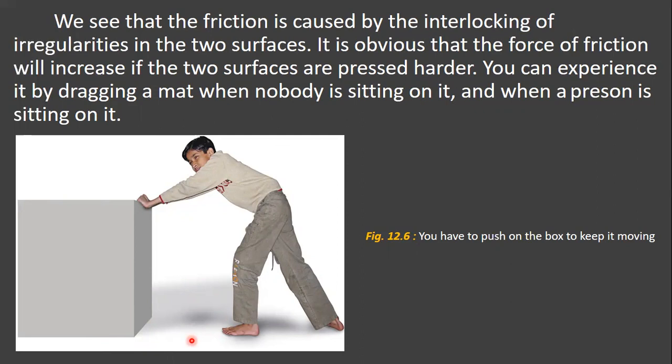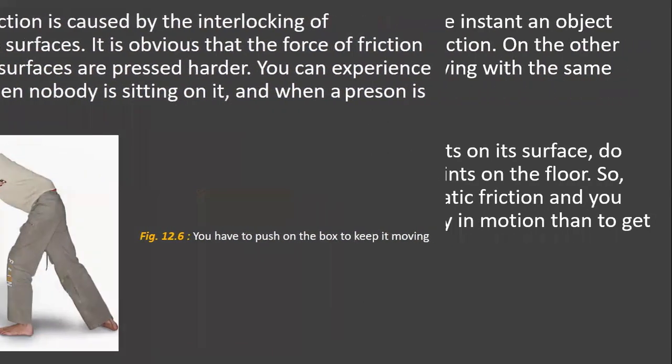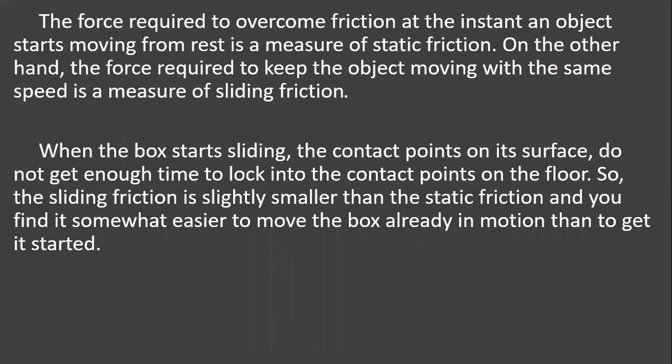The force required to overcome the friction at the instant an object starts moving from rest is a measure of static friction.